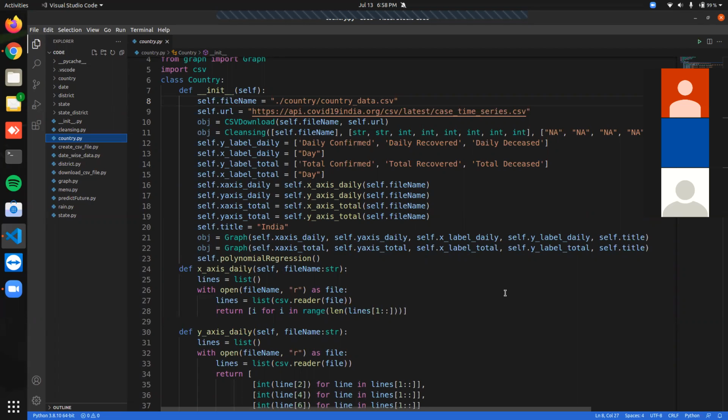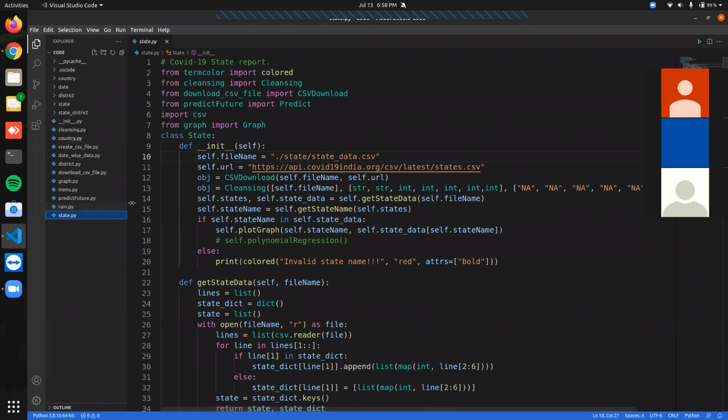The next is state, coming to the state.py file. We do the same: we create another state data.csv. We create a path; dot forward slash indicates the same local, current directory. Then we create a state folder, and inside that state folder we have state data.csv.